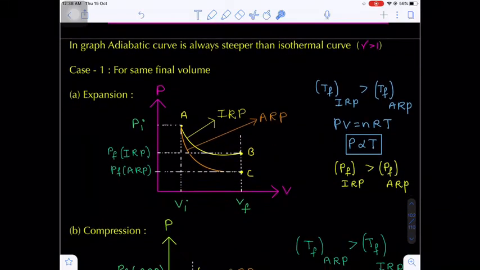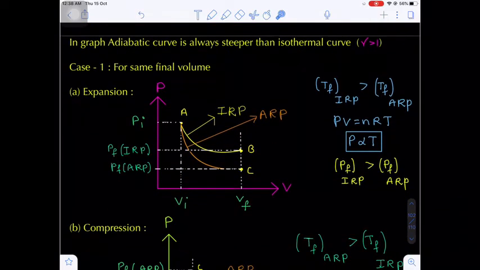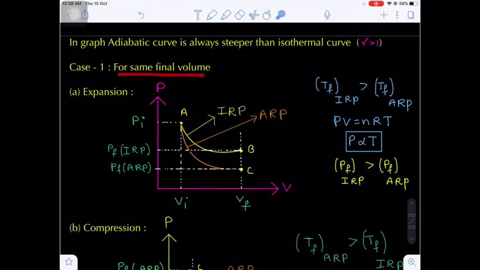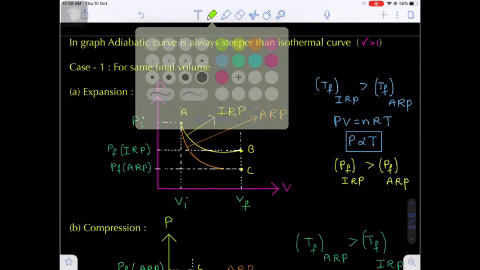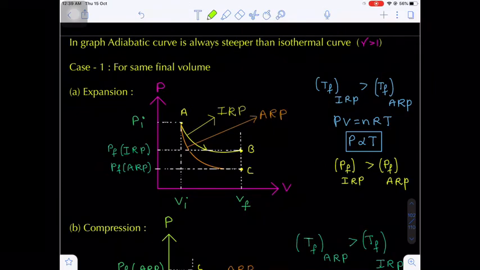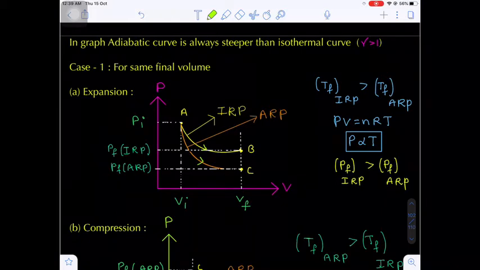Okay. Now here you see case 1, for the same final volume. Now we have to compare both the adiabatic and isothermal curves. Okay. Now we are considering what? Final volume is the same. Let's suppose expansion. We know in expansion volume has to increase. Yes. So A to B volume increases and A to C also volume increases. That is called expansion.